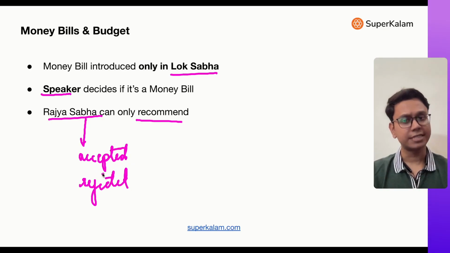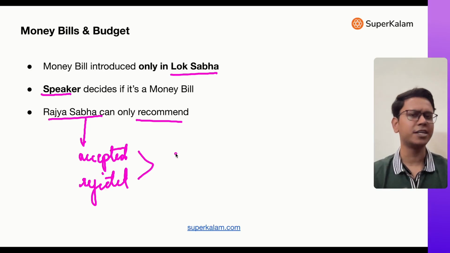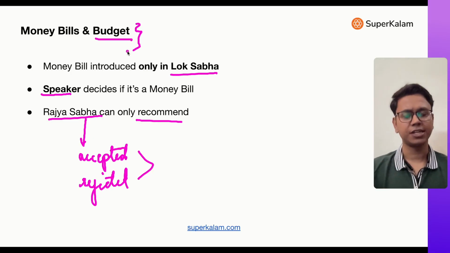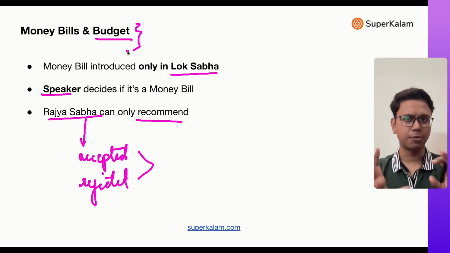Therefore, there can be no disagreement because Lok Sabha has the upper hand. Therefore, there is no need of a joint sitting also in a money bill. And because the budget is also a money bill, the same happens in the case of the budget, the annual financial statement, also. So this is the broad picture about a money bill.